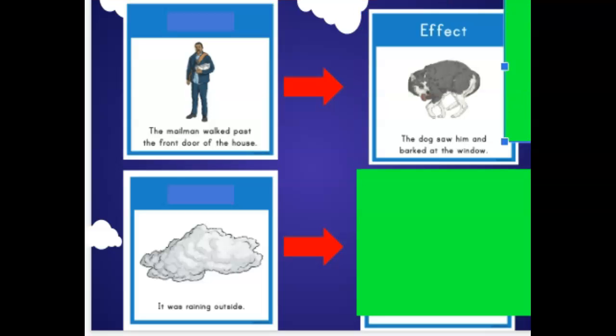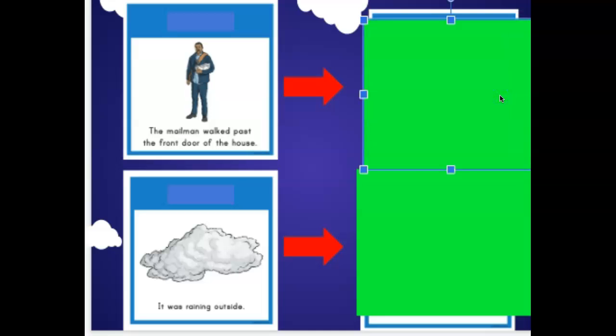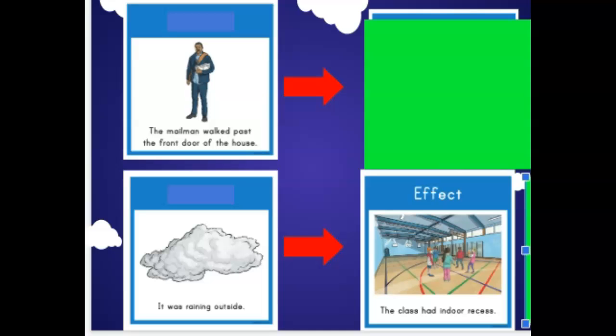So the cause, the mailman walked past the front door of the house, and the effect is that the dog saw him and barked at the window. Notice how that's not a solution, it's just the effect. Another cause is that it was raining outside. So the effect is that the class had indoor recess.